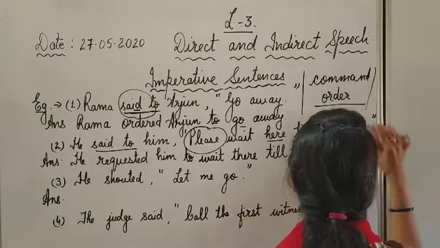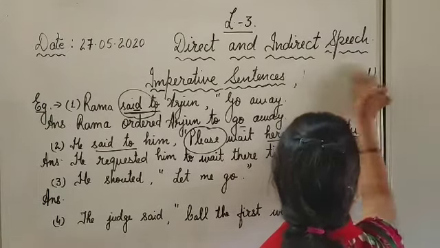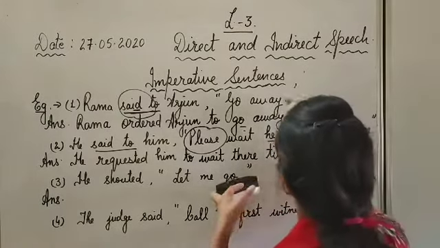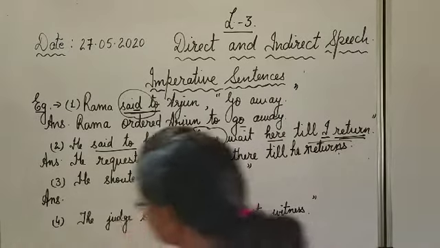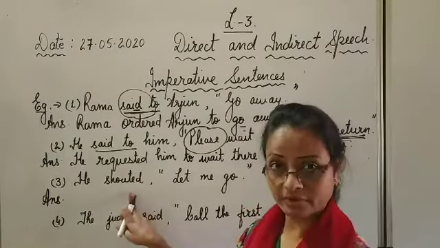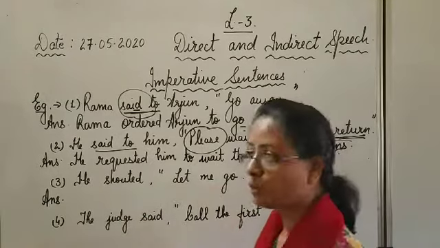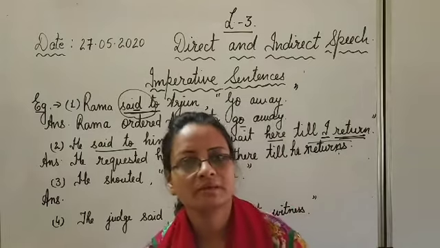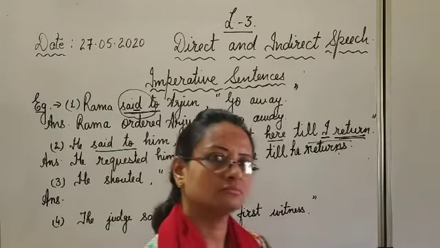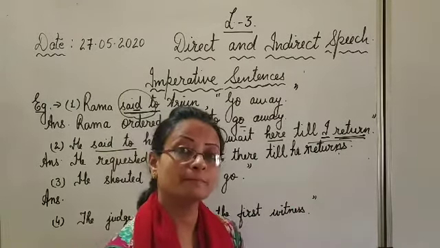Let me rub it out. Yes. Now see another one. He shouted. Already it is there, shouted. Let me go. He shouted. Let me go. What he said? Let indicates what? Ordered.